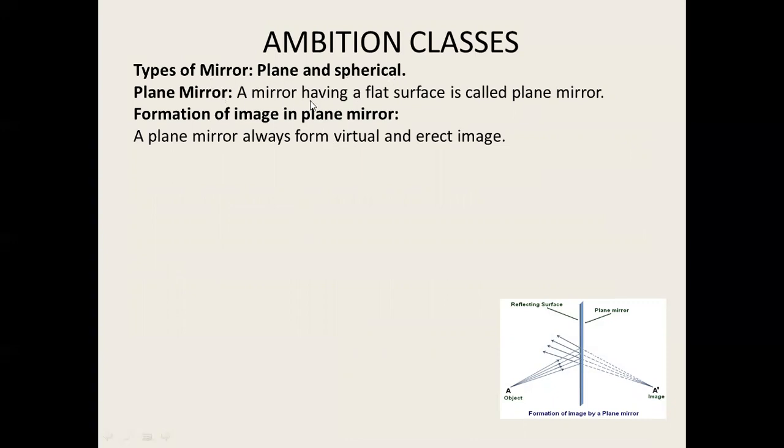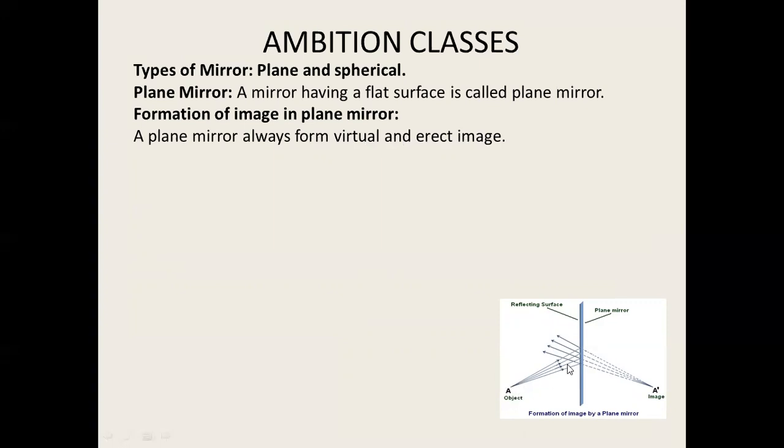Plane mirror: a mirror having a flat surface is called a plane mirror. Now, how is an image formed in a plane mirror? A plane mirror always forms a virtual and erect image. Here you can see this is the object.